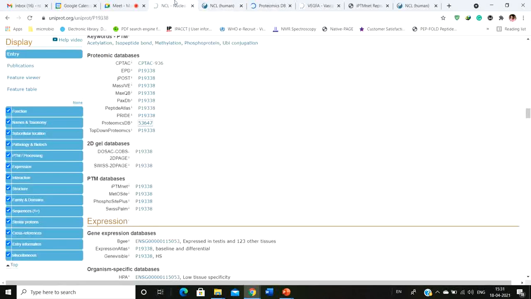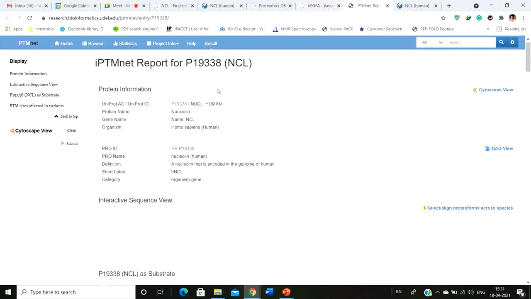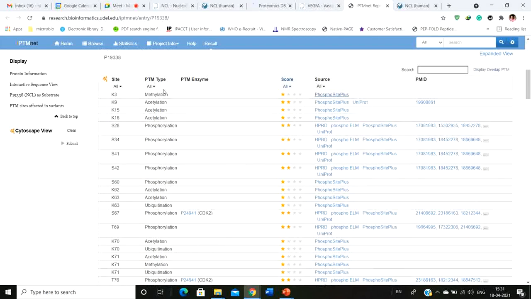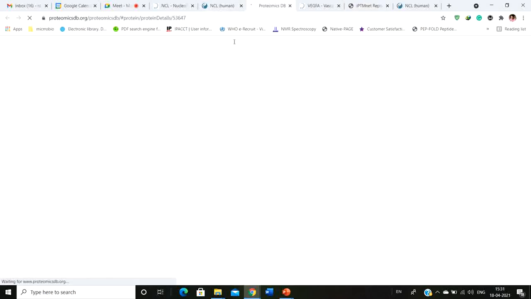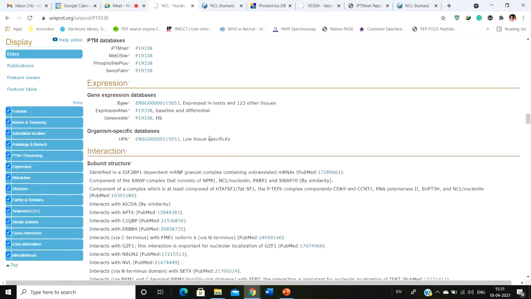So let us open it. Let it open. Apart from that, you can get the 2D-PAGE database. It simply shows you how much. I think I have already opened the 2D-PAGE database. Oh, no, I have not opened it. So this is another database, iPTMnet. It also shows you the methylation and the modifications that take place. So these are all third-party databases. The ProteomicsDB is not opening up. Okay, let me tell you the other things.